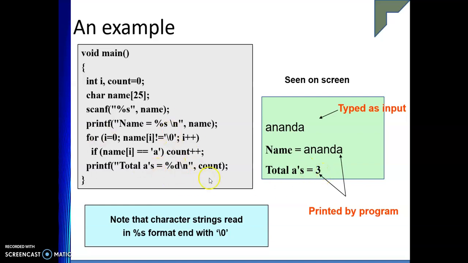Okay, right? So this is a small example where I am taking a string, and with the for loop, still we are not getting the slash, the last character. I am just traversing this for loop, and I'm counting the number of a's that are there in the string. Because we know the string is always terminated by the null character, so the last character is null. So whenever I reach the null character, I stop the loop.